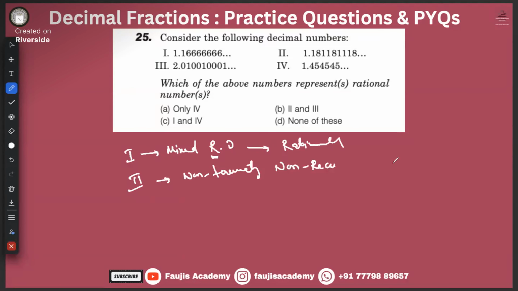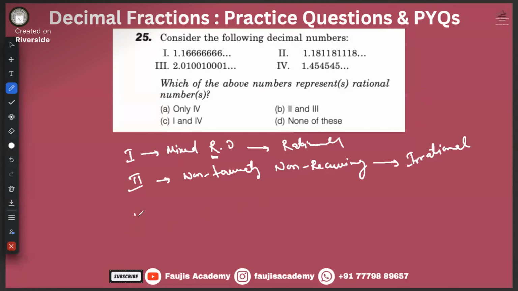Non-terminating because it's not being repeated. Is it being repeated, Abhikaran? Tell me. First, 1 is there only 1 time, then 1 is there 2 times, then 1 is there 3 times. Non-repeating, sir. It's non-repeating. Okay. That non-repeating means non-recurring. That means what? Irrational number.